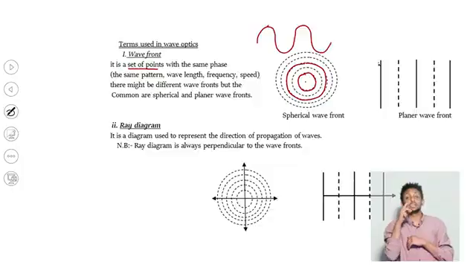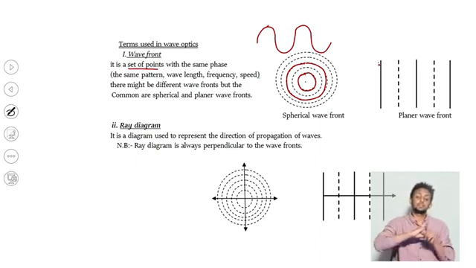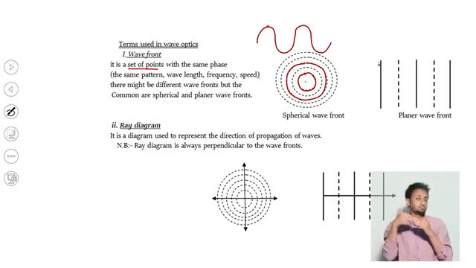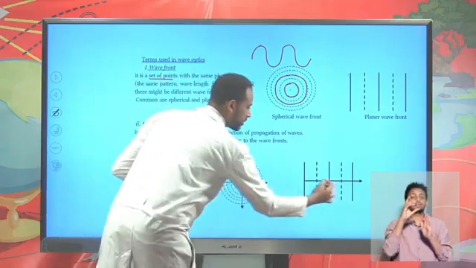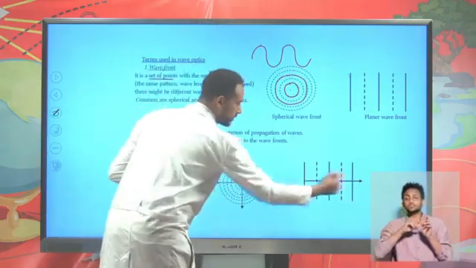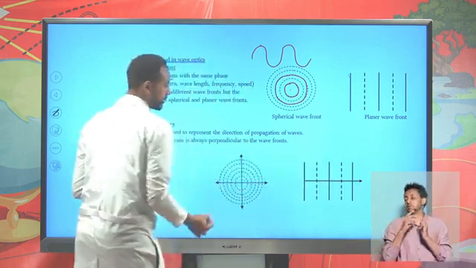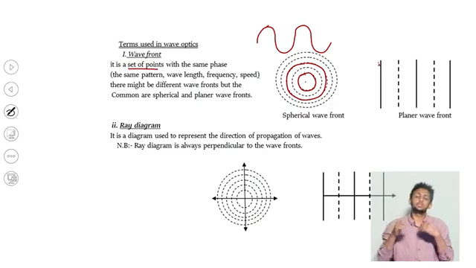Whereas a ray diagram is a diagram used to represent the direction of a wave. In which direction does this wave propagate? Does it propagate to the left, to the right? That is represented using a ray diagram. In this case, suppose that the ray is acting in this direction to the right, so this wave is propagating to the right. And here we have a spherical wavefront, so we can have a ray diagram.